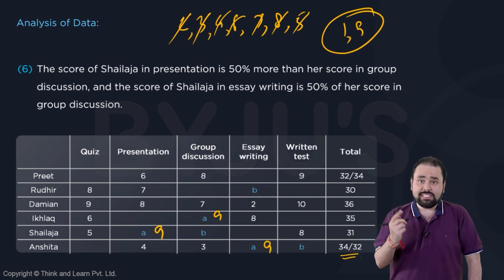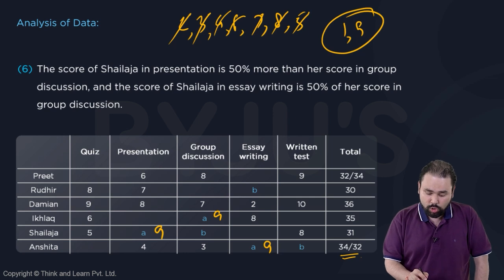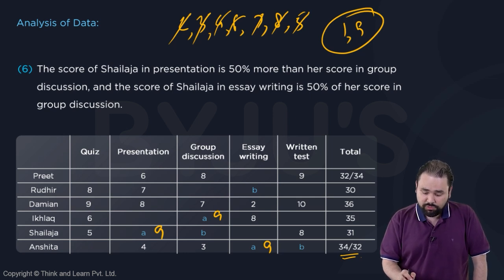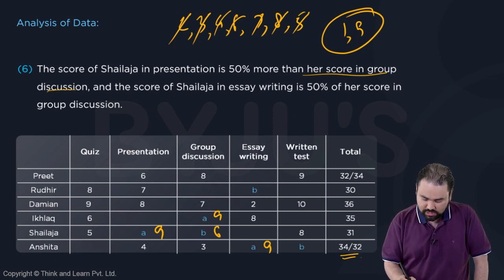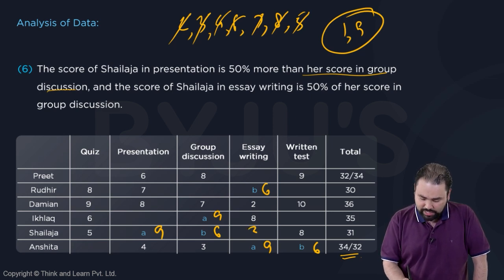The moment I get this, I remember there was another piece of information which was linking it. The score of Shailaja in presentation is 50% more than her score in group discussion. That means the score in group discussion was 6. So all B's are 6. And the score of Shailaja in essay writing is 50% of her score in group discussion. In group discussion she scored 6, so in essay writing it will be 3.